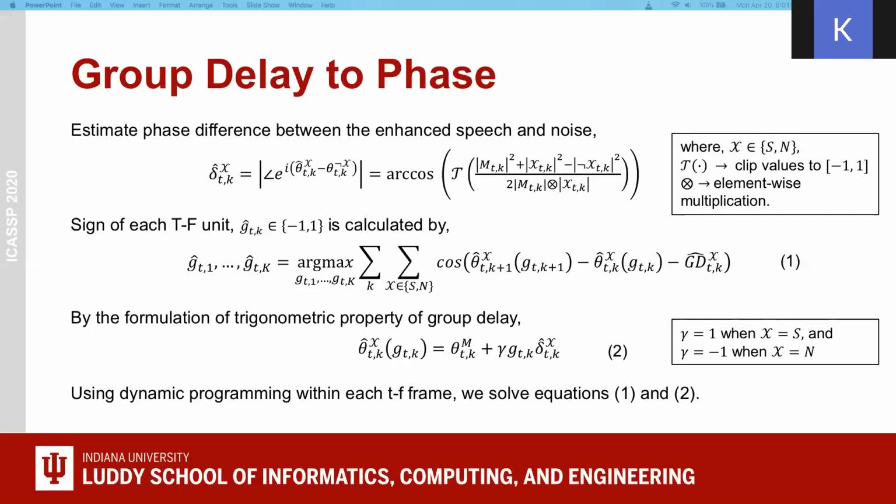From the trigonometric property of group delay, the sources' phase can have a limited set of signs g_tk to form the mixture phase theta. This gives equation 2. Now, using dynamic programming within each time frame, we can solve equations 1 and 2. Thus, we get the optimal sign sequence and phase of each source in each time frequency unit.